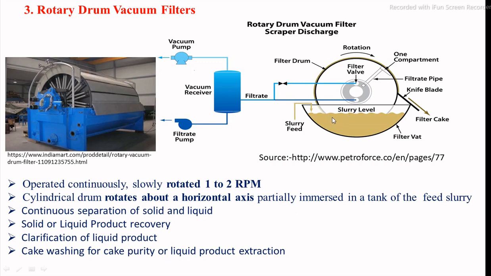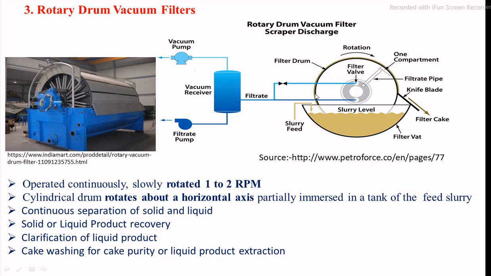Due to the suction of water and water-soluble constituents, the remaining insoluble constituents or suspended particles are deposited on the surface of the filter medium, resulting in the formation of cake. This is the thin layer of the cake. The thickness of the cake is maintained as per the speed of rotation.